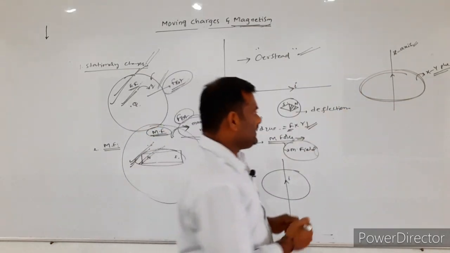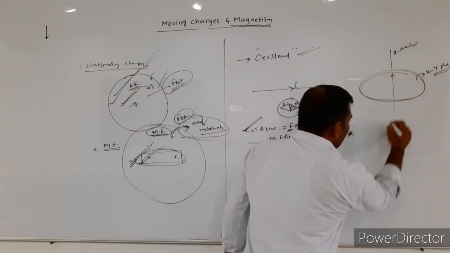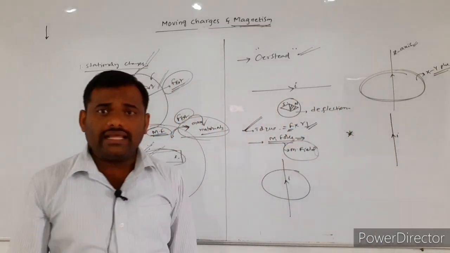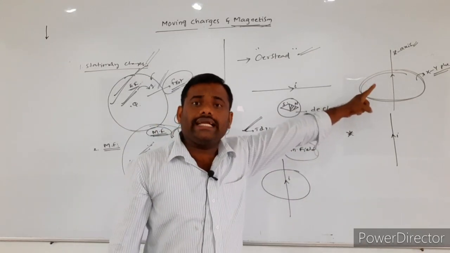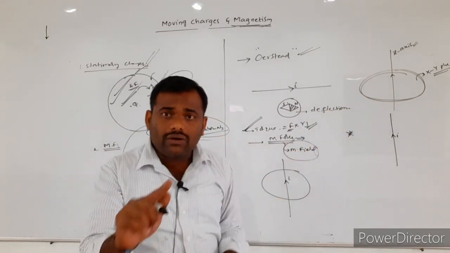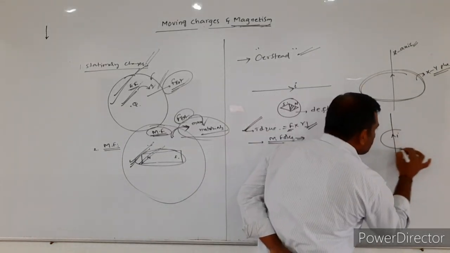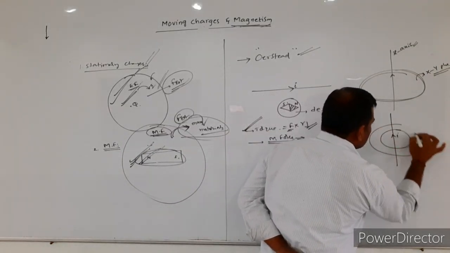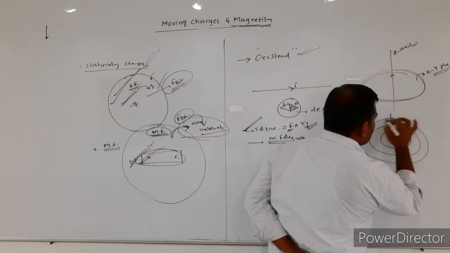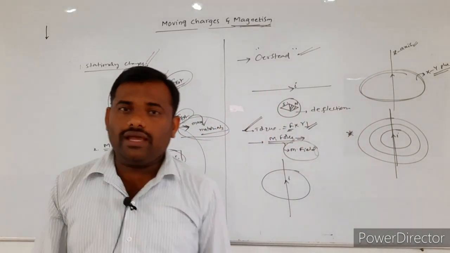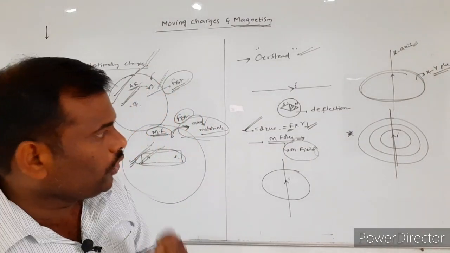One more point: around a straight current carrying conducting wire, the magnetic lines of force are formed in the form of concentric circular loops.